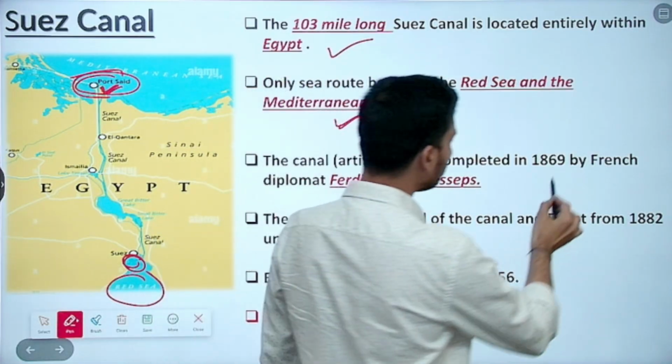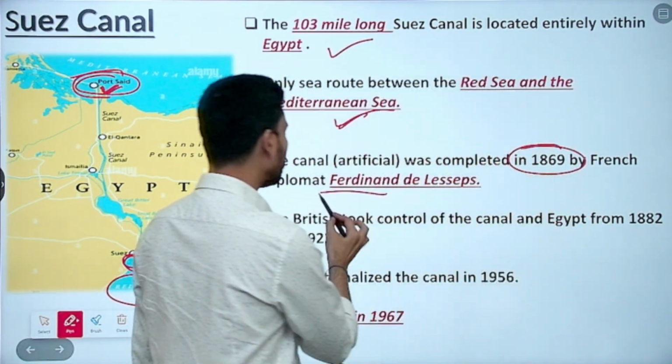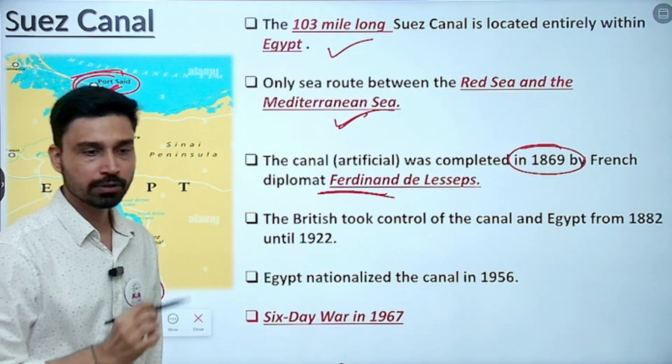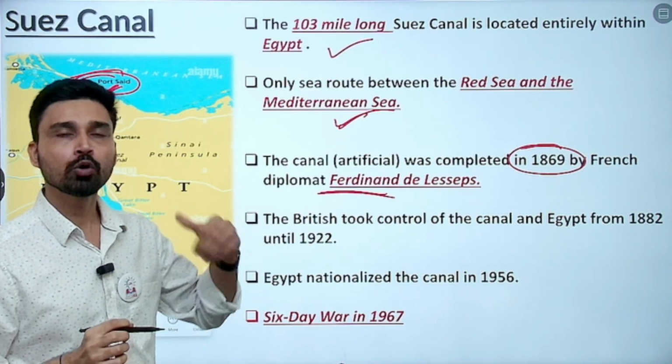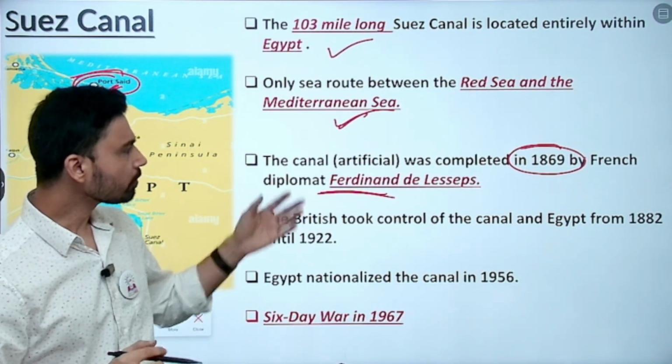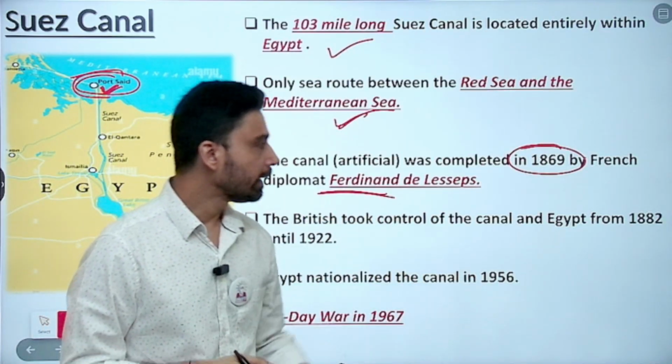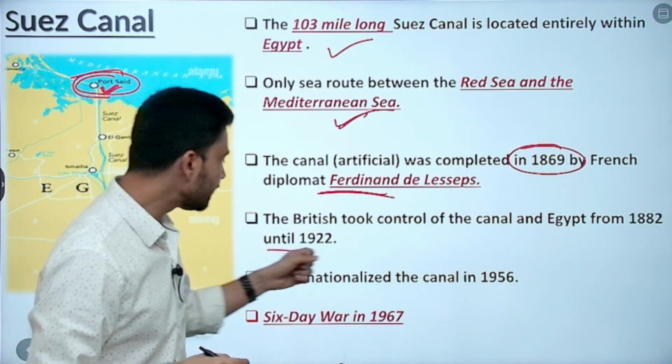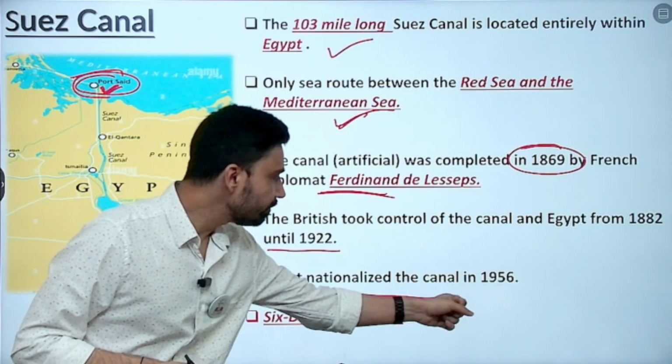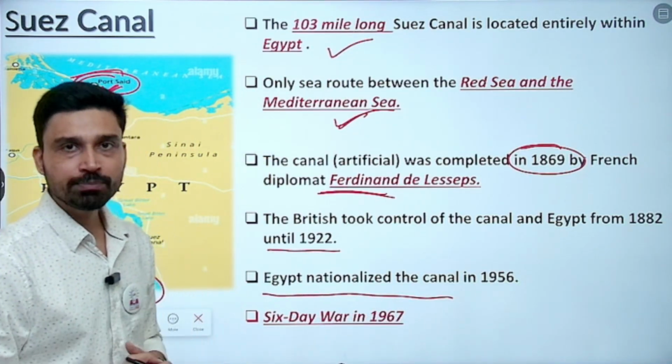1869 was the year when it was completed by French diplomat Ferdinand de Lesseps. He was the one who oversaw the construction of this canal. Then the British took control of the canal, and Egypt, from 1882 until 1922. Then further, 1956 was the year when the government of Egypt nationalized the canal.